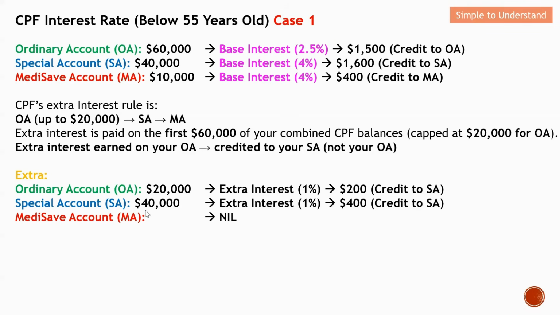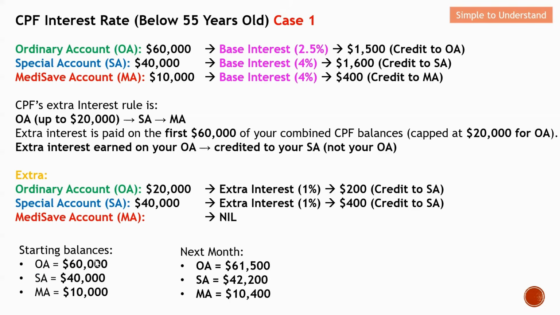So let me do a quick summary. This is what I have initially, as you can see from here. OA, I have 60K, SA 40K, and MA 10K. These include the interest. For OA, you can see that I have an additional 1.5K. From this 60K, OA has an increase of 1.5K, the interest that you earn.